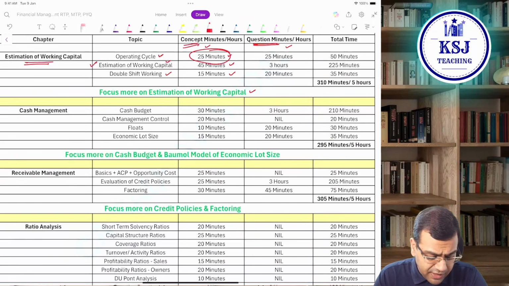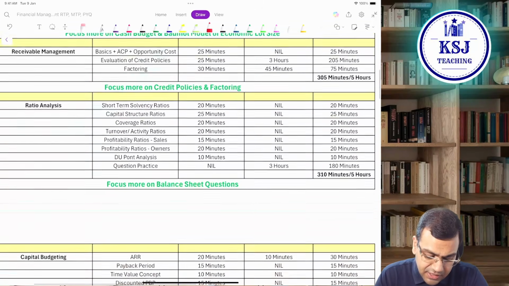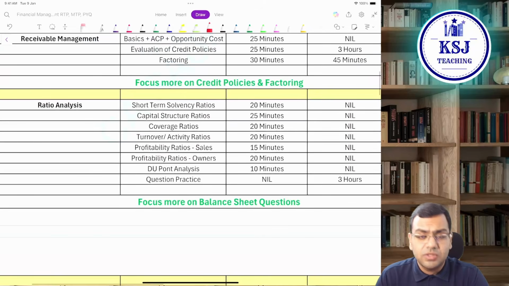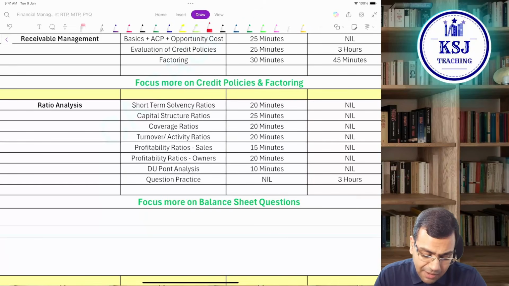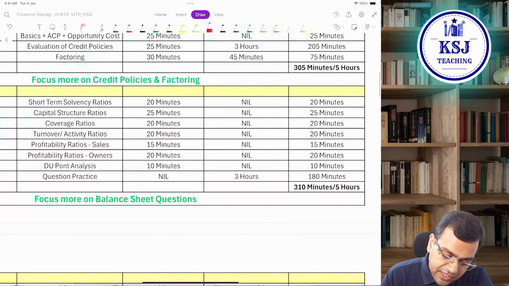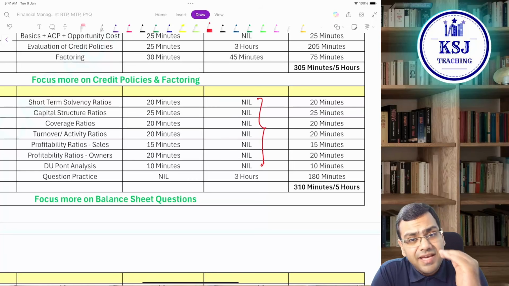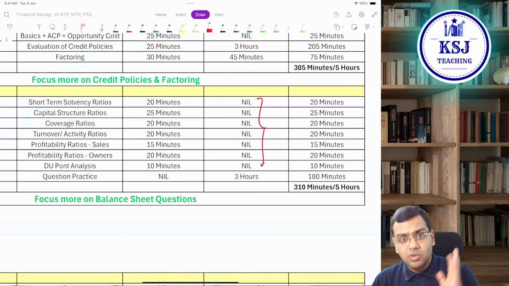So this is going to give you the standard time. For every chapter I have done it, for cash management, for receivables management, for ratio analysis, all the ratios, individual ratios, short-term solvency, long-term solvency, capital structure, coverage ratios, turnover ratios, profitability ratios, everything I have given. If you see here, why have I written nil here? Because in ratio analysis, what is the approach? In case of ratio analysis, the approach is first cover all the ratio concepts.